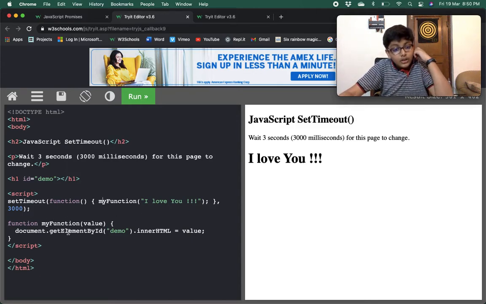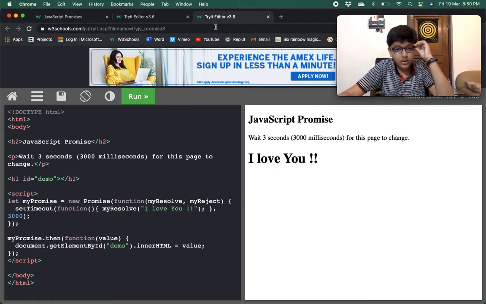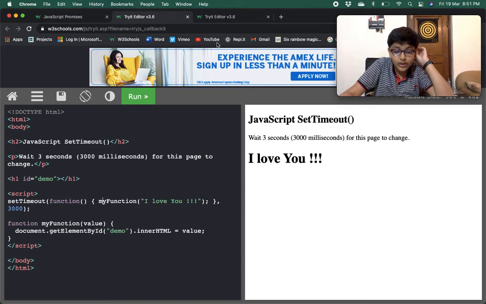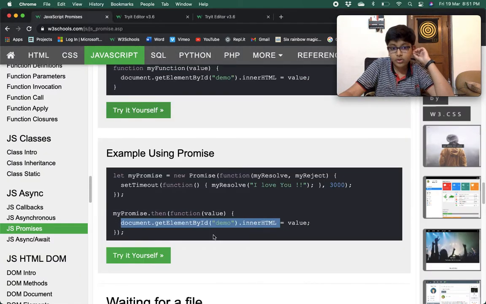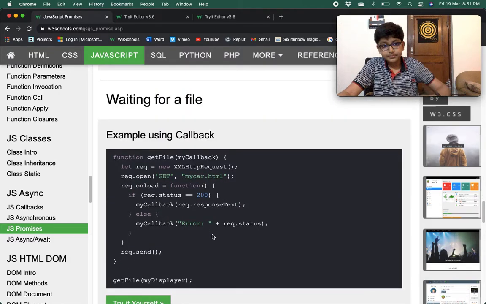In my function we are printing whatever value is passed, so I love you would be printed after 3 seconds. And in the promise we are creating a promise, and instead of my function we are calling my resolve, and in my resolve we are printing the value. So it is doing the same thing.